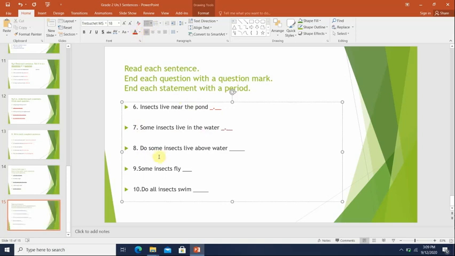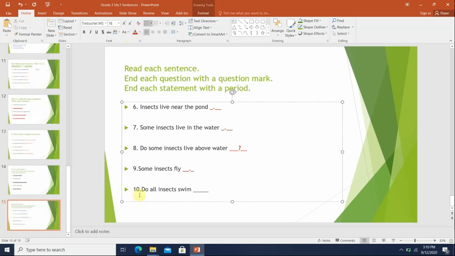Number 8, do some insects live above water? It's asking you, can some insects live above the water? So this is a question. We will add a question mark because this is a question. Number 9, some insects fly. It tells us that some insects can fly, right? So it's a statement and we will put a period.